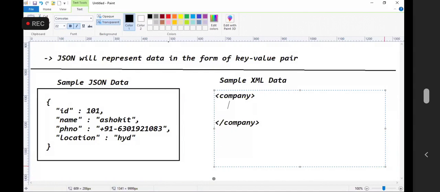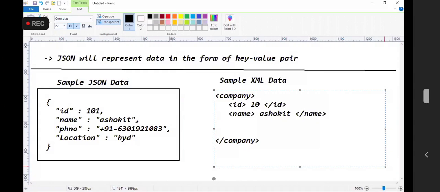Inside the company, I need to take ID 101, and company name, that is Ashok IT. Next, I'm taking the phone number, that is +91 630192108. Then I'm going to take a location.